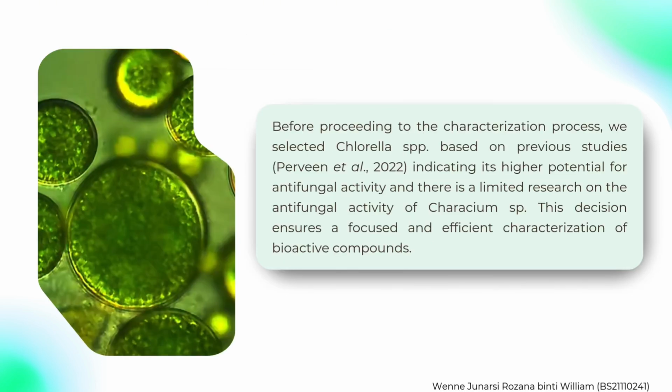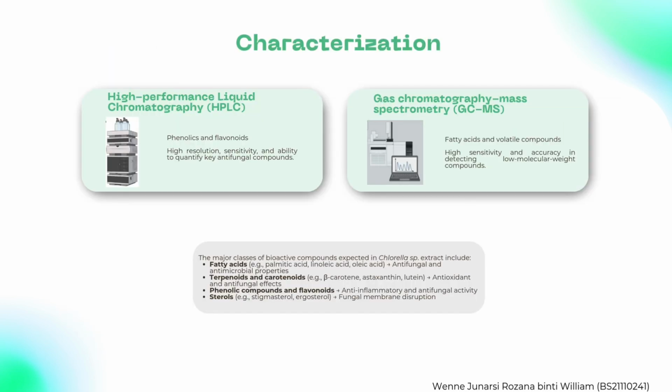Based on previous studies, Chlorella species was selected for characterization due to higher antifungal potential, while Caulerpa species lack sufficient research. For compound identification, HPLC and GCMS are used. HPLC analyzes non-volatile phenolics and flavonoids from methanolic extracts. Samples are separated and the compounds are identified based on retention times compared to standards. HPLC is chosen for its high resolution, sensitivity, and ability to quantify key antifungal compounds.